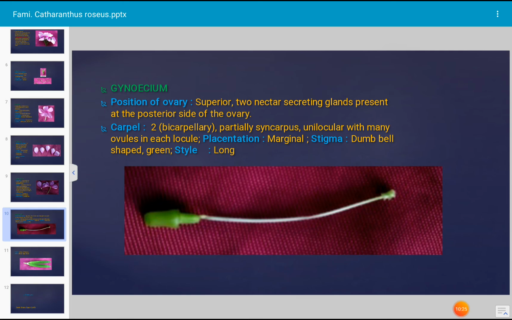Stigma is dumbbell shaped as shown in the photograph. It is green in color and style is long, pinkish yellow in color.